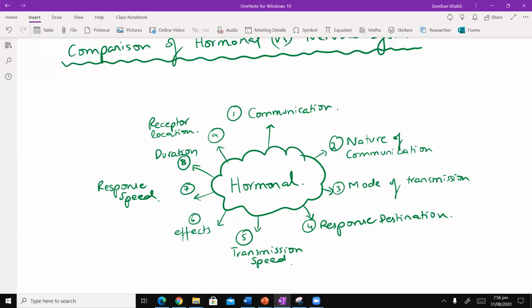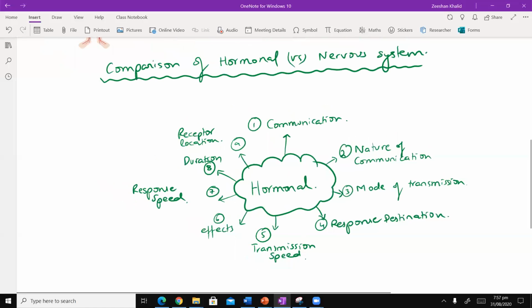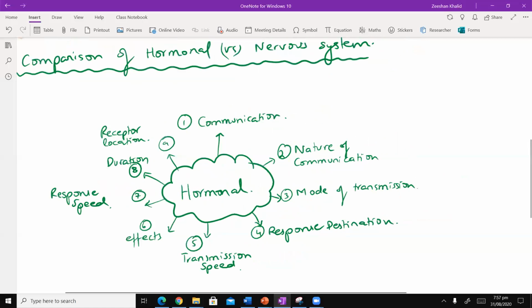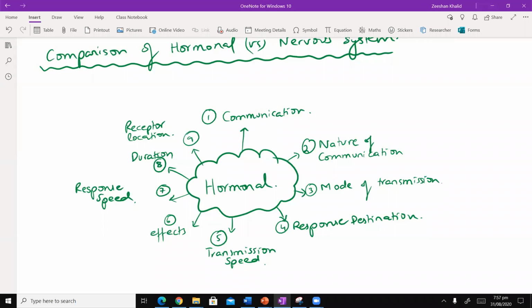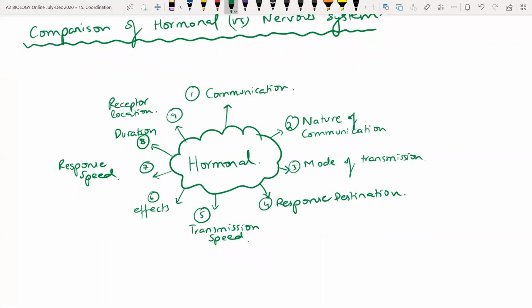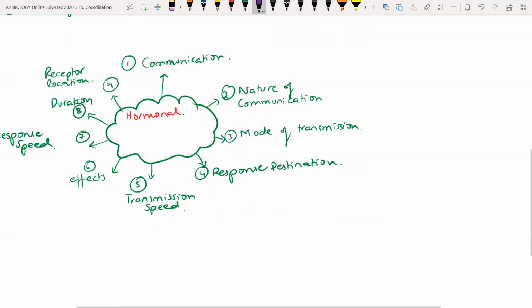So, ये perspectives हैं which you need to know about for both the hormonal and the nervous system. I know some of these points are not making sense. Don't worry, just have patience. We're going to look at them right away. Hormonal को लिखते हैं red से, and purple करते हैं जी, nervous के.